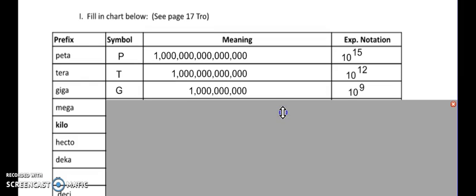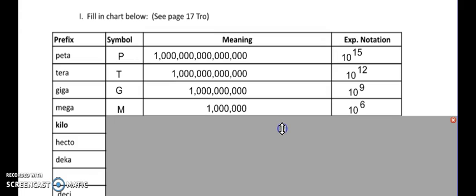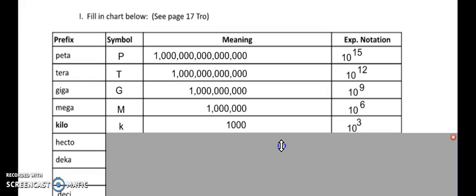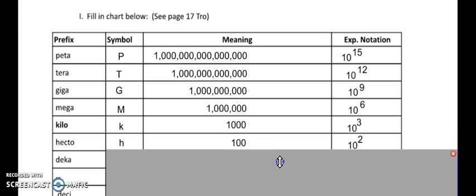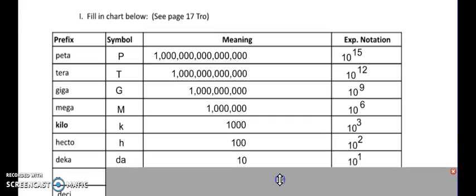A mega, I've already referred to, is a capital M, and that's your Mega Millions, 10 to the 6th. Kilo is 10 to the 3rd, or just 1,000. And then hecto is 10 to the 2nd, 100, they kind of go together. And deca is DA, 10 to the 1st, or just 10.